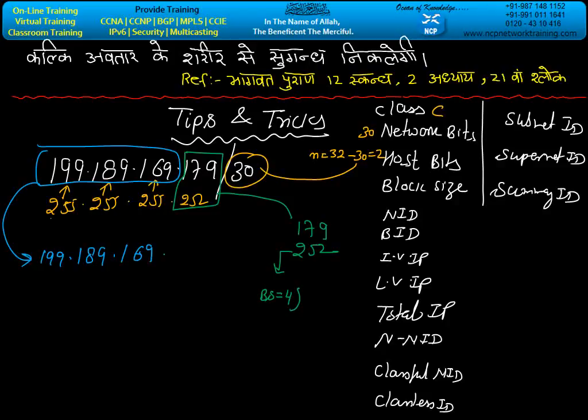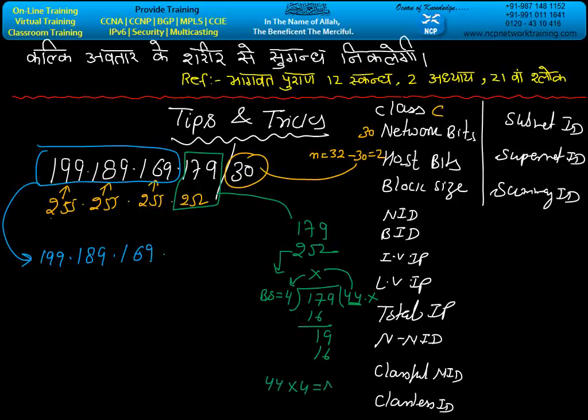Now you have to memorize the table of 4, and with 4 you will divide 179. 4 4s are 16, then 9. Whatever value is coming, forget the fraction. Whatever value is coming, multiply this value by the block size.